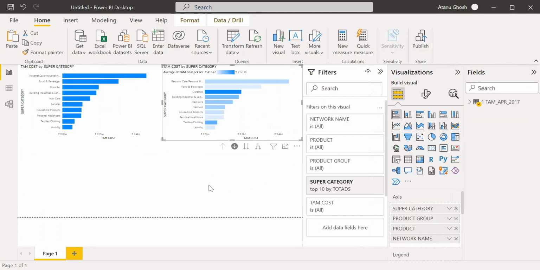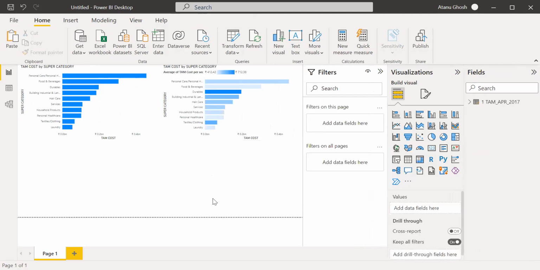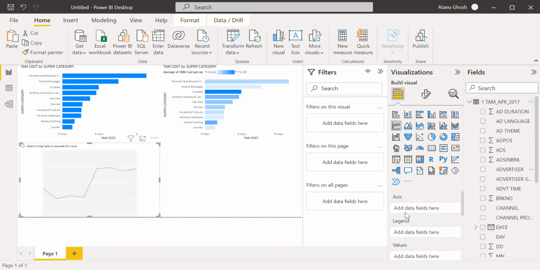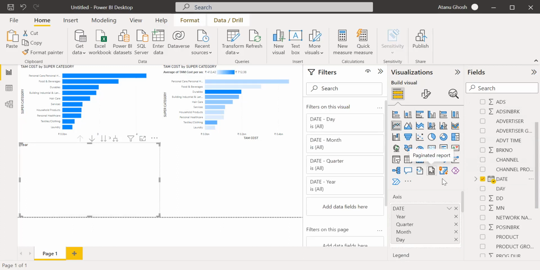Okay, next thing we are going to do is let us find out. So far, everybody okay, comfortable? Okay. So let us do a time series and find out what the ad spend was, or maybe the total number of ads, during the entire duration. Though it is only for the month of April, still it is okay.